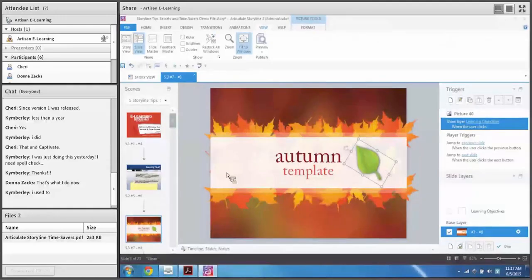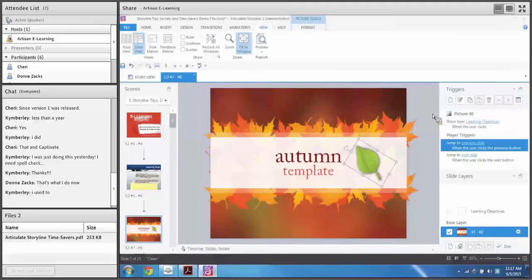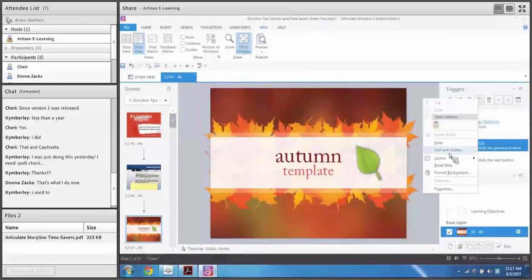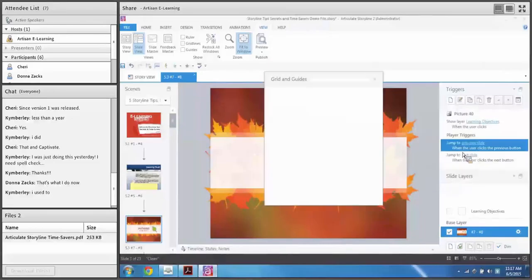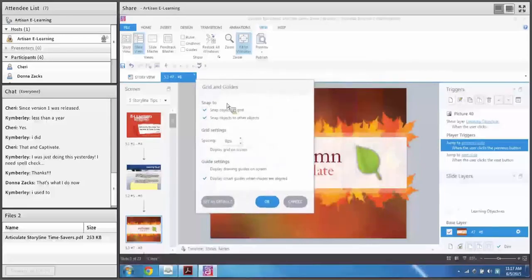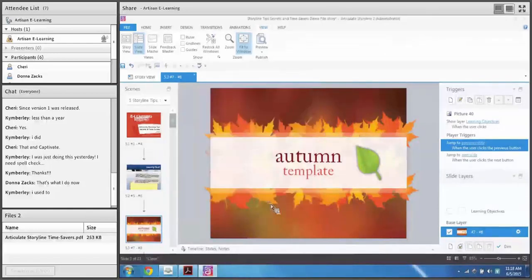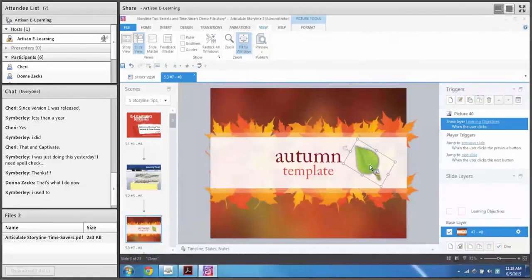And the way that you do that, I have to remind myself here by looking at my document, is you right-click anywhere on the slide, and you have these grid and guideline options here. And you can actually turn off snapping objects to the grid. And if I turn this off and hit OK, now I can move items in 1 pixel increments, which is really cool. It's not going to move items in those 8 pixel increments.